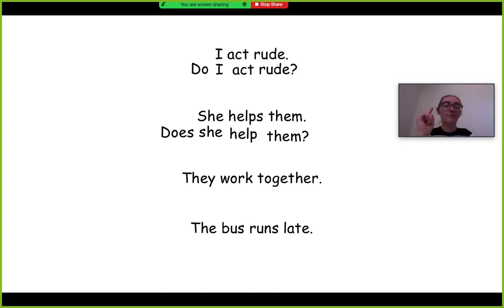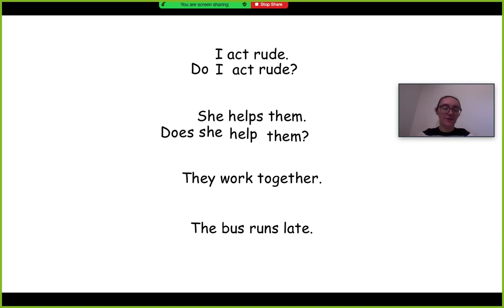Important to remember, make sure you take the S off of the verb. And so you say, does she help them? Instead of, does she helps them? That doesn't work. You need to say, does she help them? Don't need to keep the S. Since we put the S over here on the do, we're good. We don't need to keep the S on the verb.